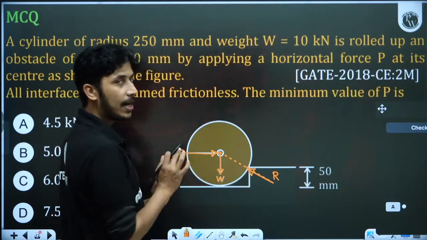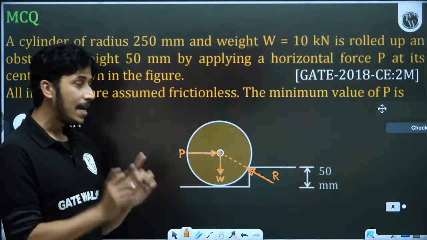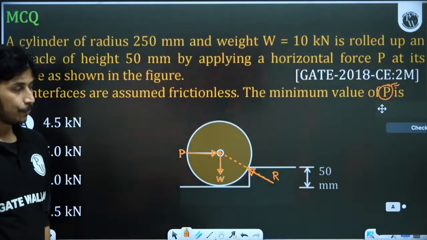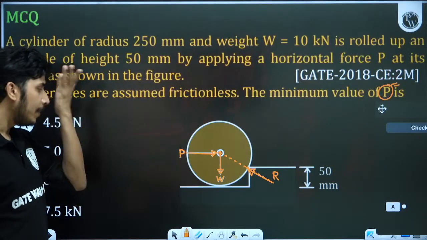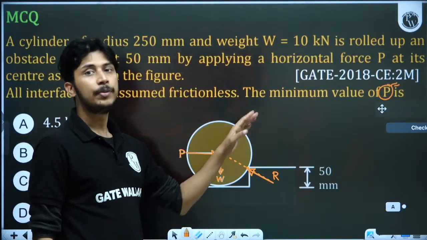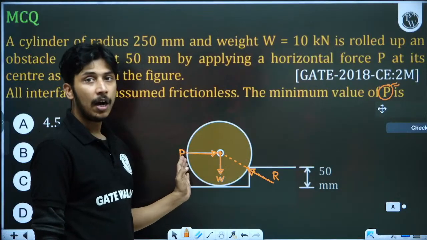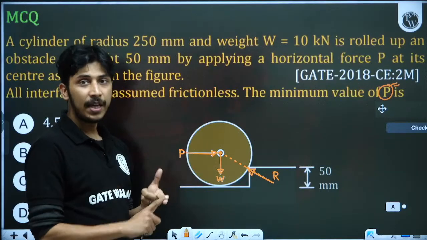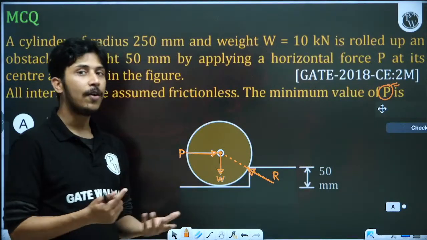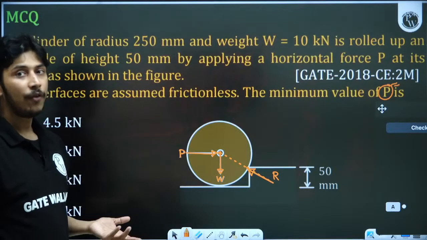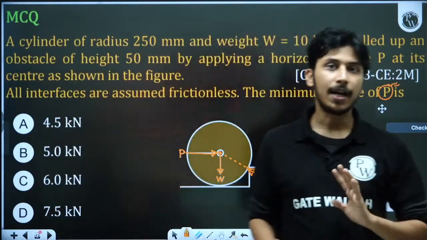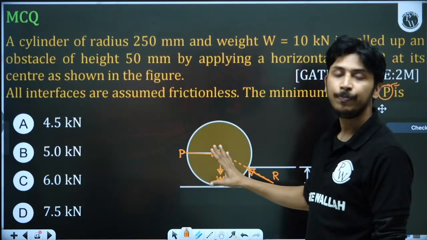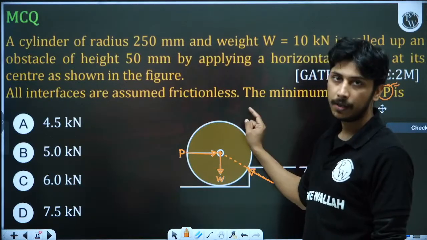It just has contact at this point because it is just going to rotate, and this only happens when the value of P reaches its critical value. So it will be called the maximum value of P that it can resist at this position, or we can call it the other way, the minimum value of P required to rotate it. Have you understood this?